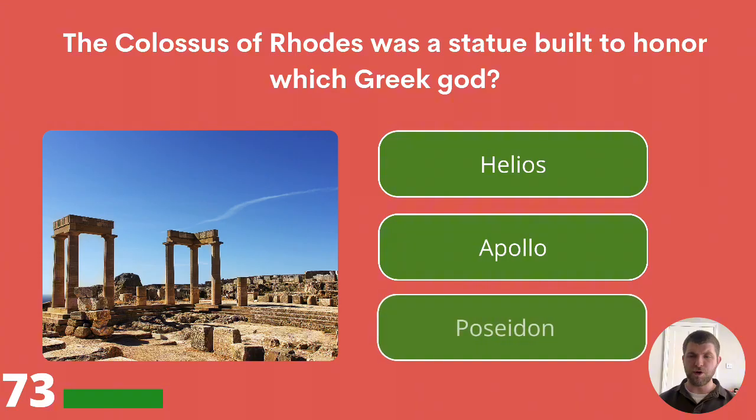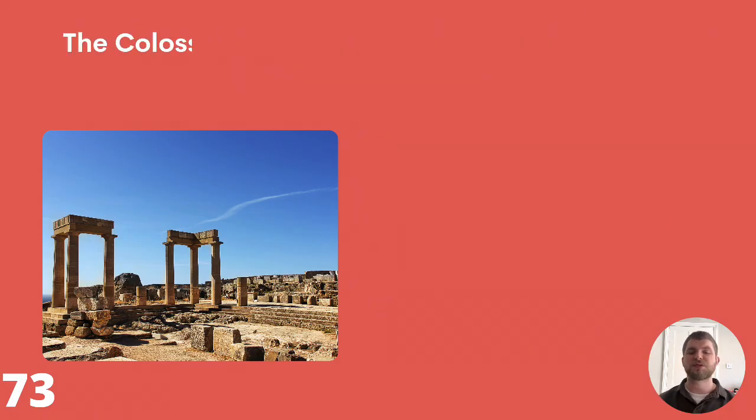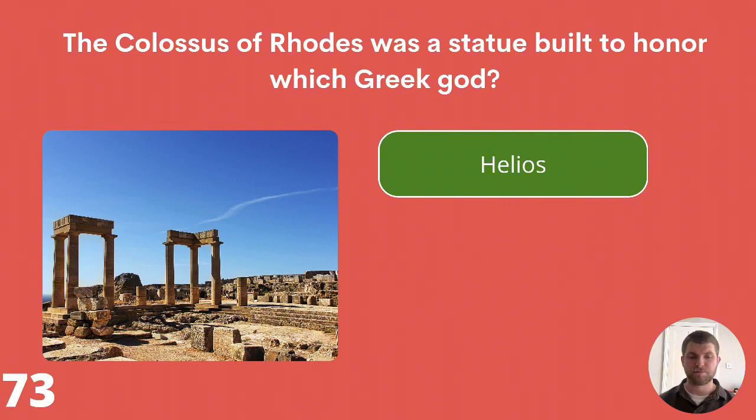The Colossus of Rhodes was a statue built to honour which Greek god? Helios, Apollo, or Poseidon? The Colossus of Rhodes was a statue built to honour Helios.